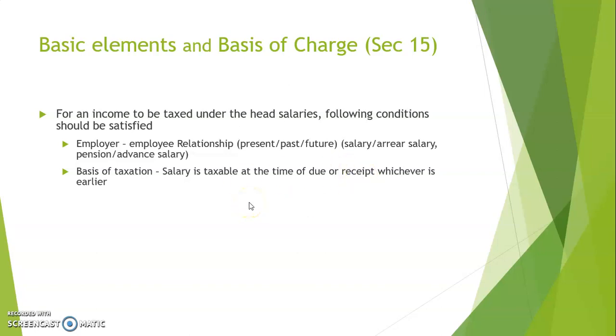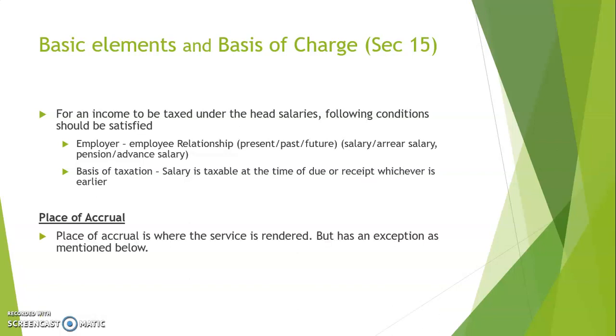Now there is one more crucial thing that you need to know, that is the place of accrual of salary. That is, where is a salary deemed to be accrued. So the place of accrual is generally the place where the service is rendered, not where the payment is received. So the place where the activity is rendered for which the salary is received is the place of accrual. The place of accrual of salary is the place where the employee performs his duties. So that is the general rule for finding the place of accrual: wherever the employee works.